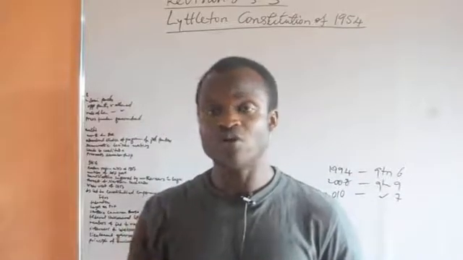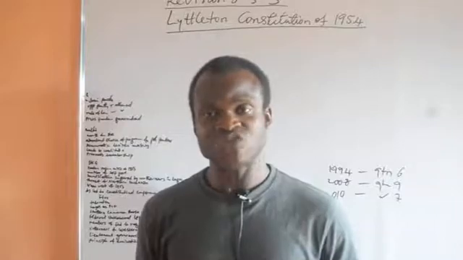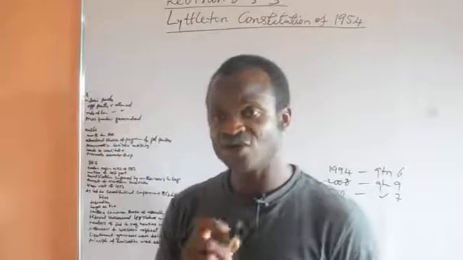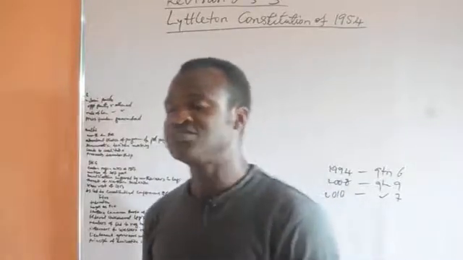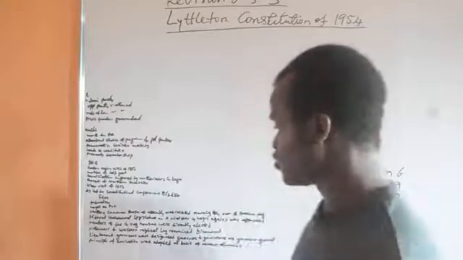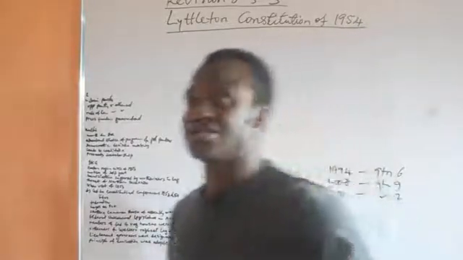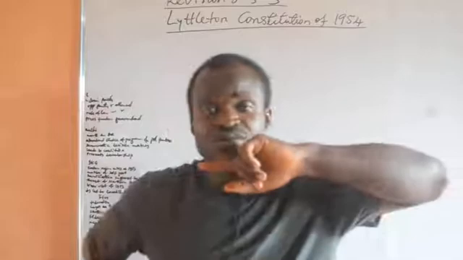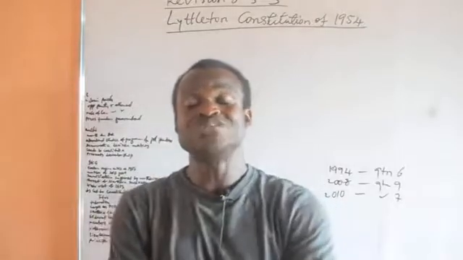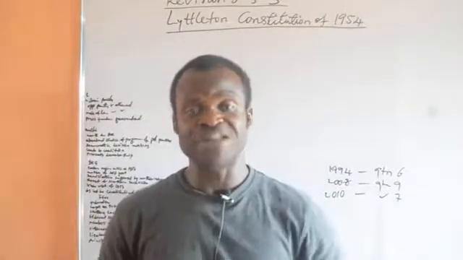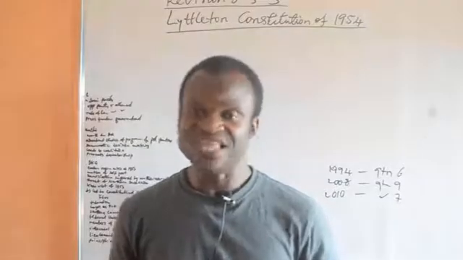Lieutenant Governors were now called Governors, while the Governor's title was changed to Governor General, based on the 1954 Constitution. Now, very important is the principle of derivation. The principle of derivation was adopted as the method for revenue allocation in Nigeria.